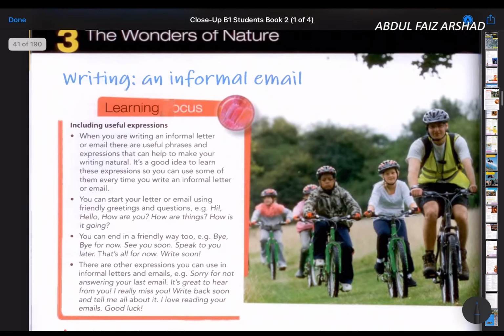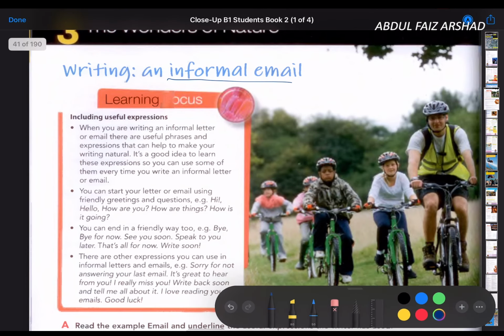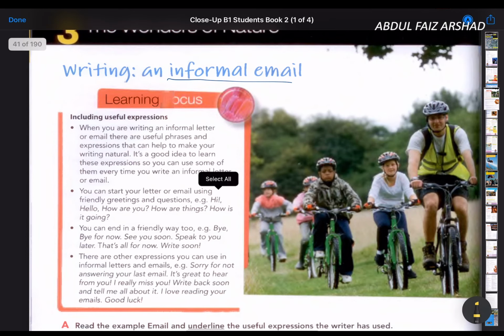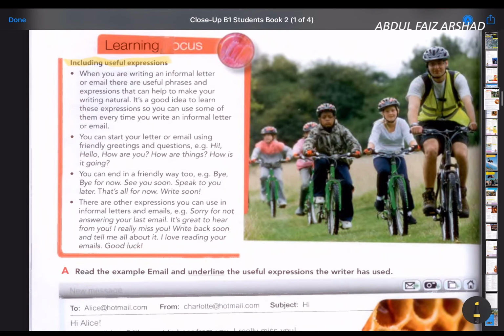Okay, so today we are going to do a bit of informal writing. When you are writing informal, we are writing to our friends, to our relatives, someone we are close to. So make sure you include useful expressions to show closeness in your writing.